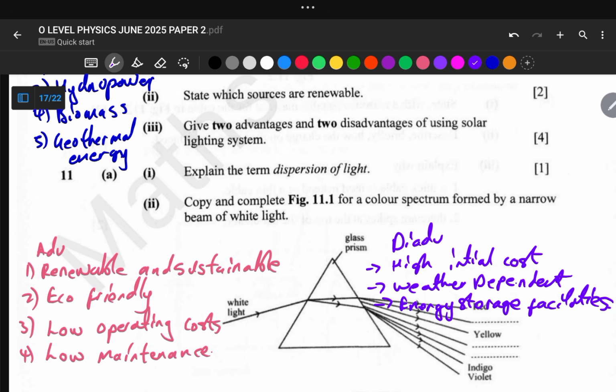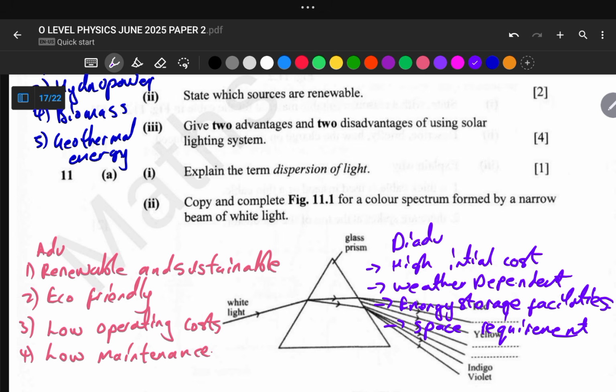Okay, and then the last one, we can say it is space. It requires space, so it is space requirement. Okay, so these are the advantages and the disadvantages of using solar lighting system.